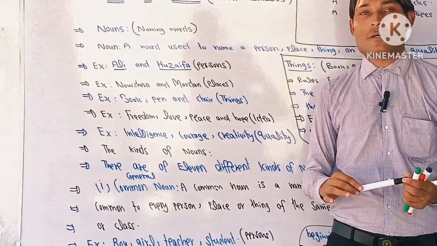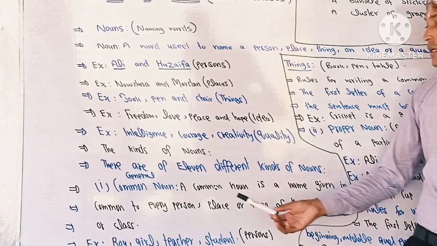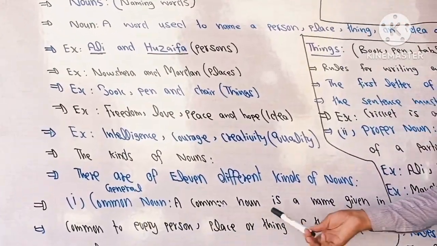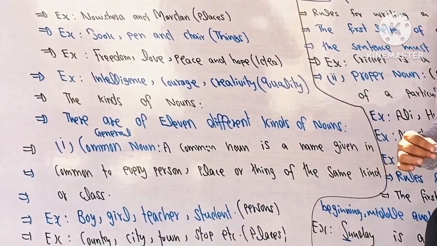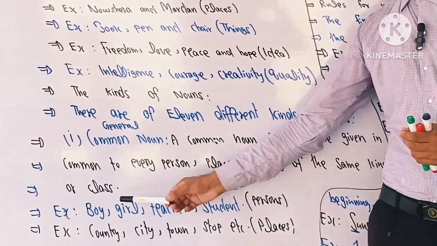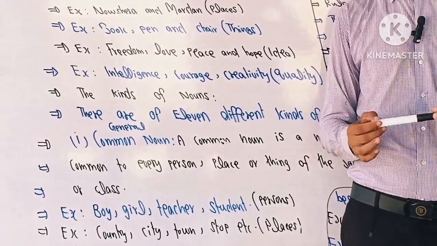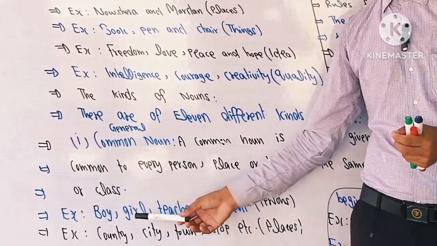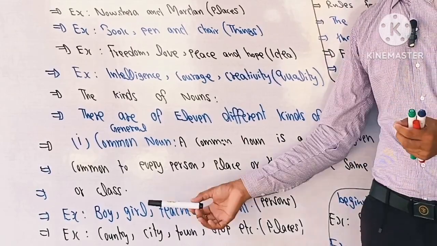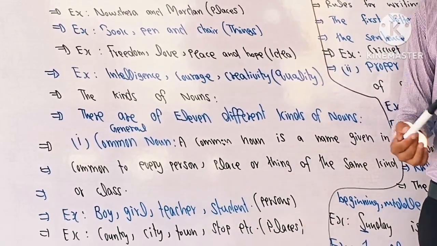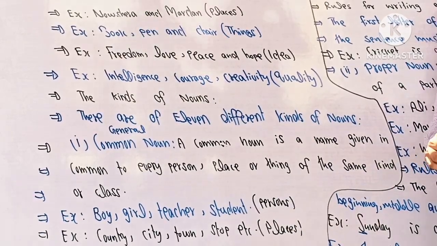First of all, what does the word common mean? Common means general. A common noun is a name given in common to every person, place, or thing of the same kind or class. For example, I say persons. So I say boy. You may ask a question, which boy? So here boy refers to every boy, every person. If I say girl, here you may ask, which girl? So here girl refers to every girl. Next we have teacher. So which teacher? It may refer to every teacher. Here, student. So these are the examples of persons.